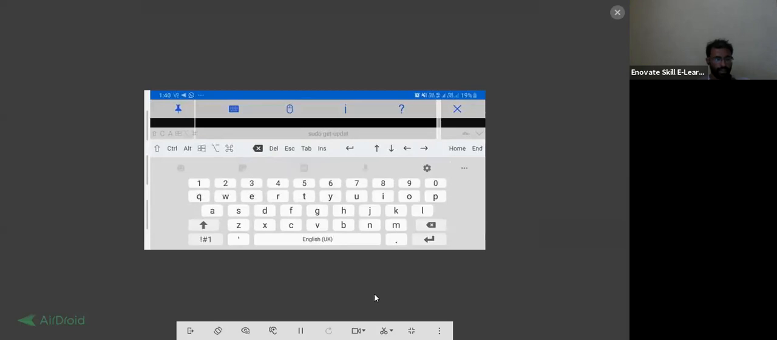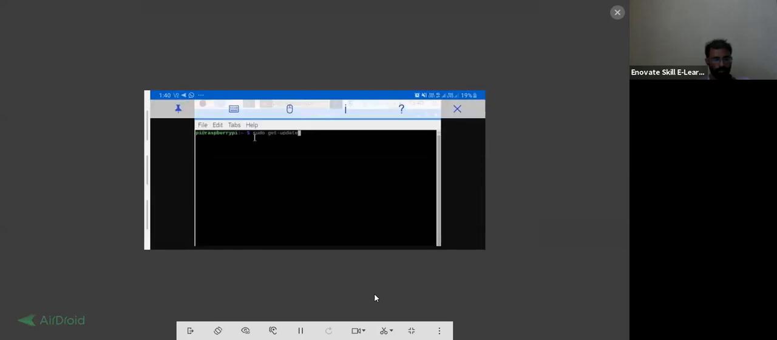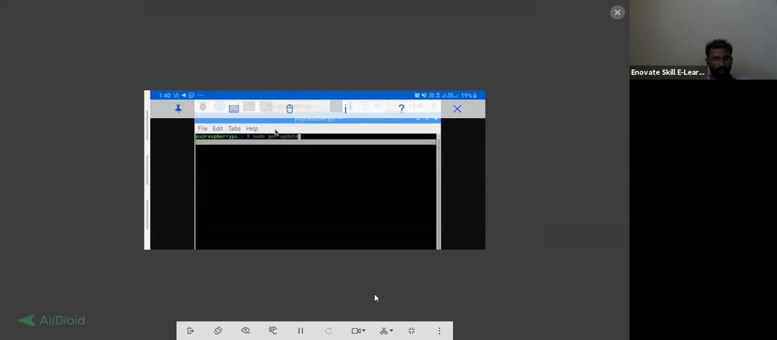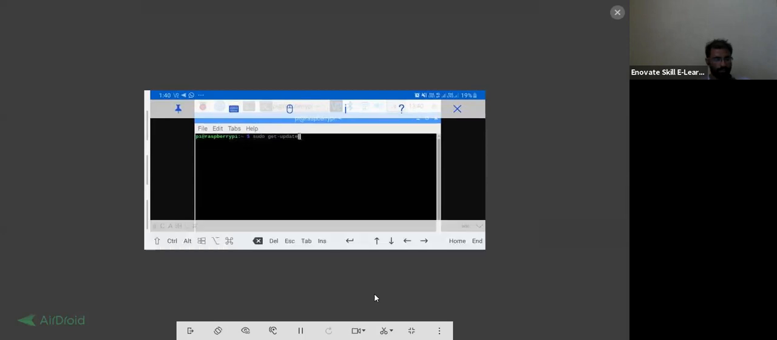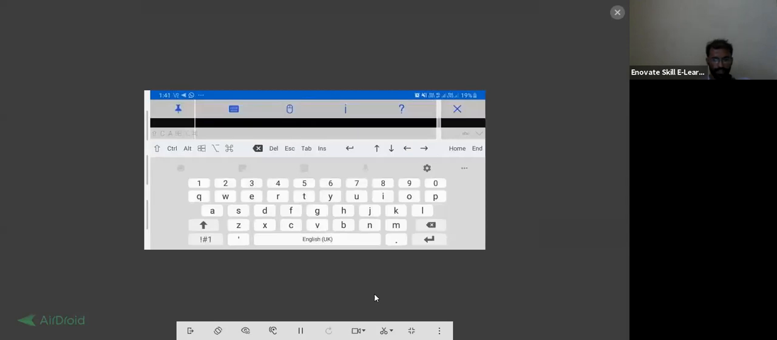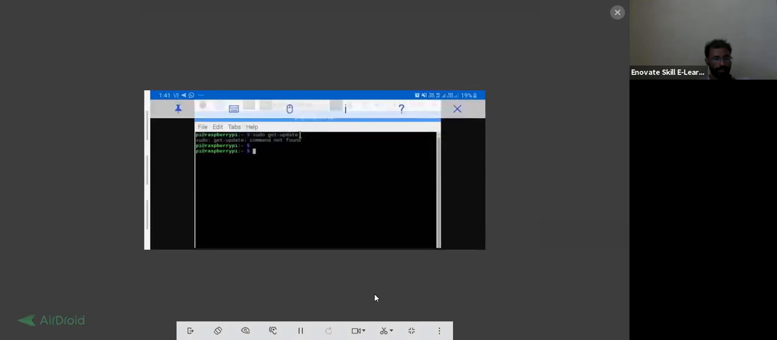It will get updated, so I'm going to do it. After that we have to make it okay. Sudo apt-get update. So after that, what you have to do? You have to press enter over here. So after pressing enter, it will start updating.